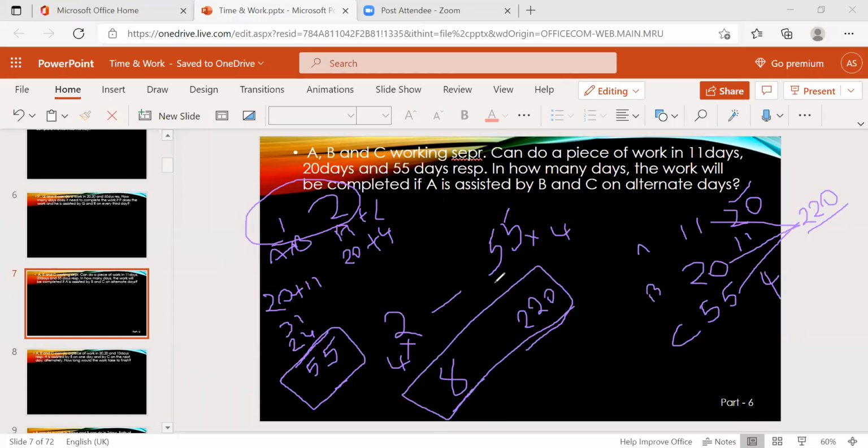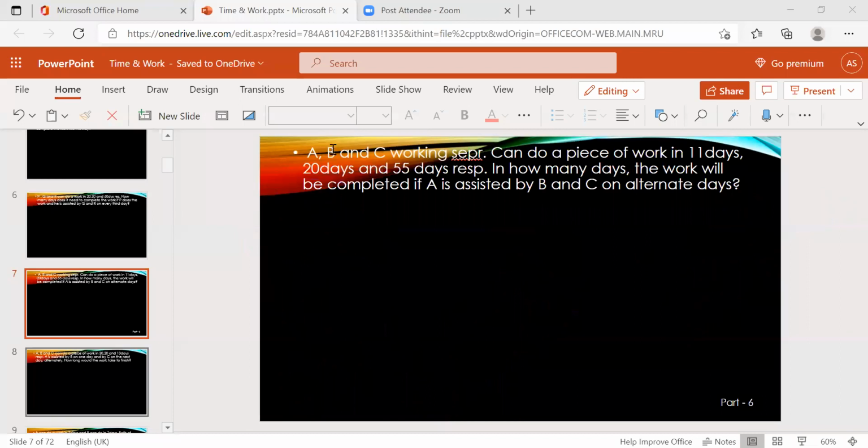Clear? How are we getting this? It is very important to make this total. In 2 days, 55 apples they eat totally. The total is 220, and we get 220 from this by multiplying by 4. Here also, into 4, 8. So in 8 days they will eat 220 apples. That is alternate days. Now, another one.